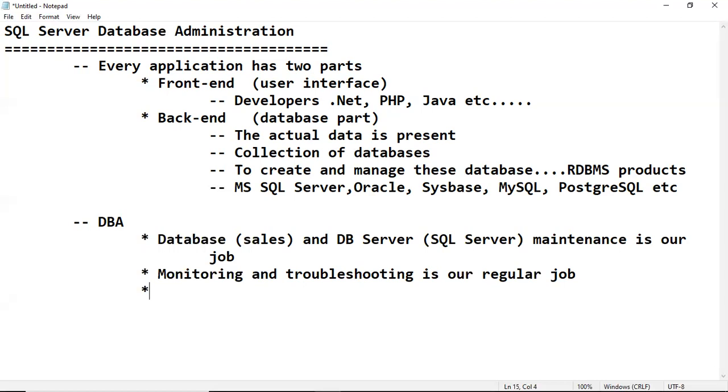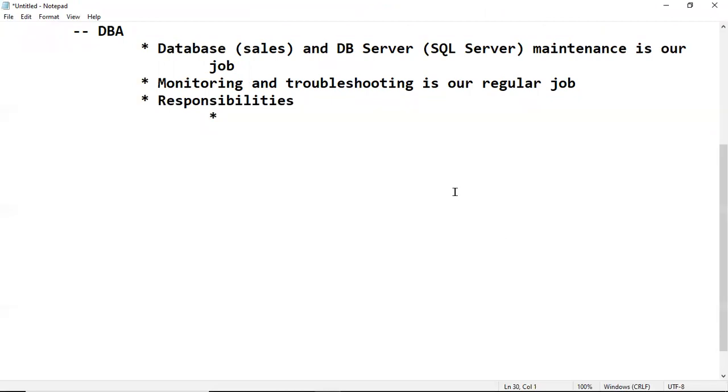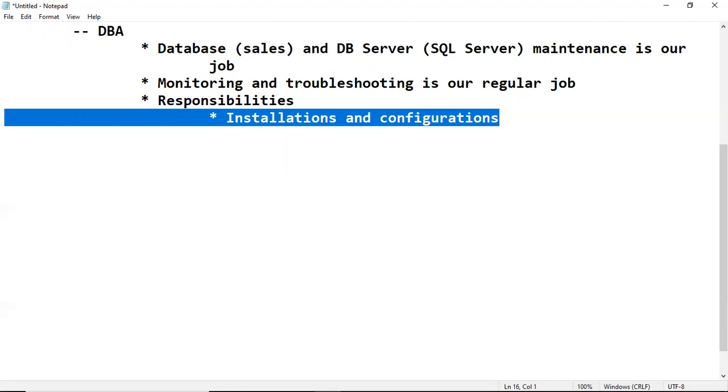So remember, these are our major activities and major responsibilities as a database administrator. The first point we have seen already: maintenance is our job. As part of maintenance, we regularly have to monitor our servers and troubleshoot problems. The special major responsibilities are installations and configurations, but these are not our regular activity.